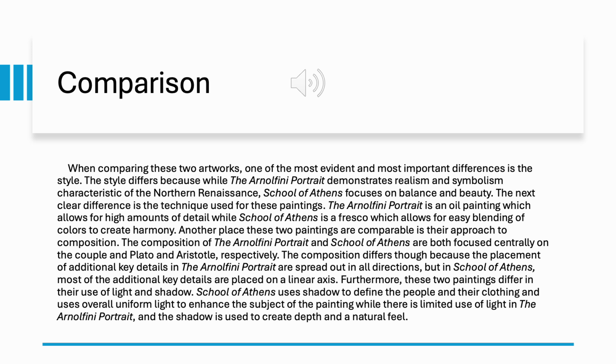Furthermore, these two paintings differ in their use of light and shadow. The School of Athens used shadow to define the people and their clothing, and uses overall uniform light to enhance the subject of the painting, while there is limited use of light in the Arnolfini portrait, and the shadows are used to create depth and a natural feel.